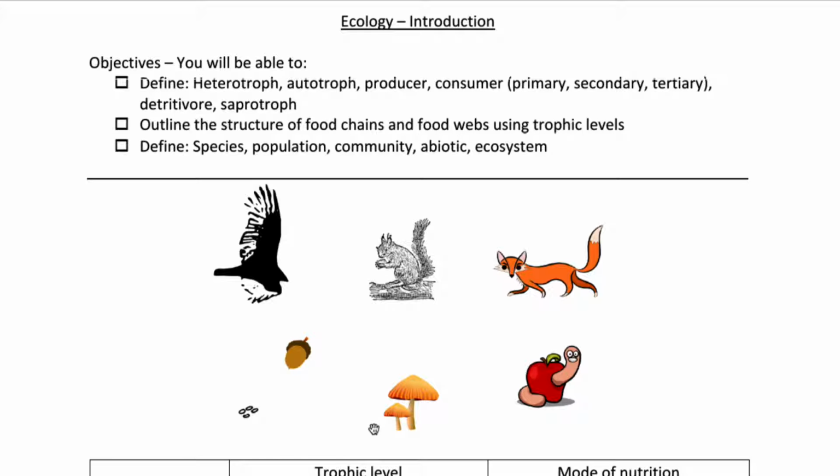Ecology is the study of how organisms interact with each other and with their environment. This lesson provides an introduction to ecology and some important definitions, and here are the objectives.